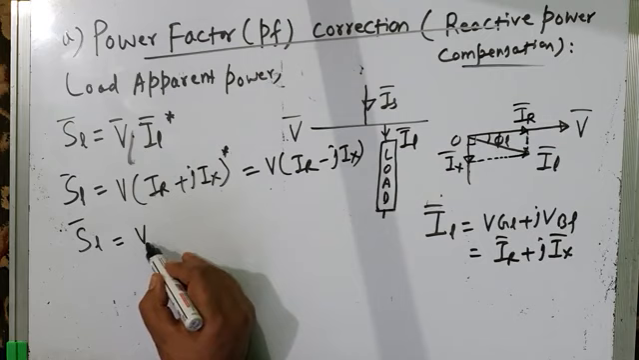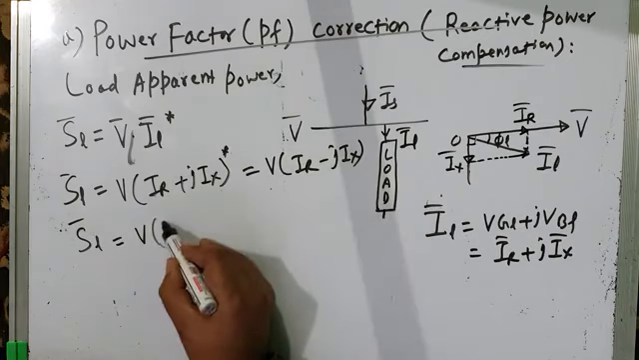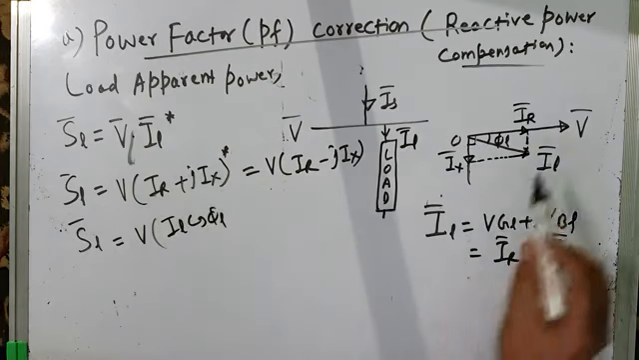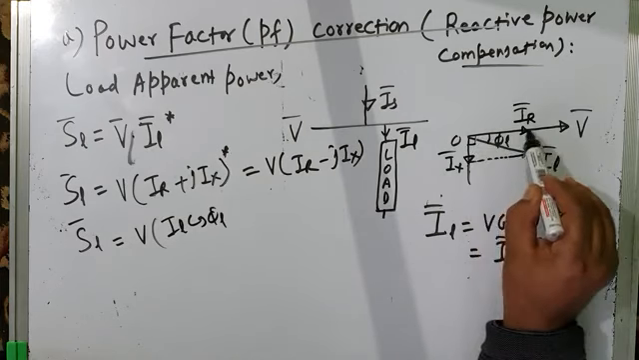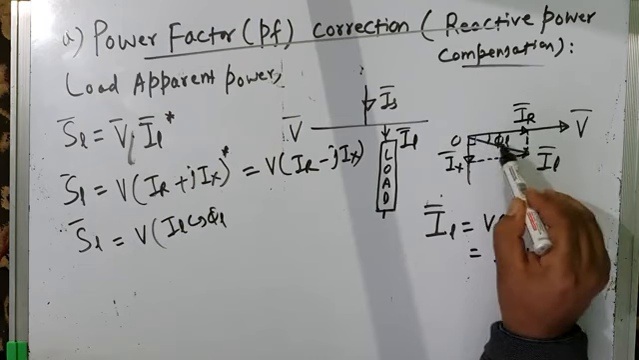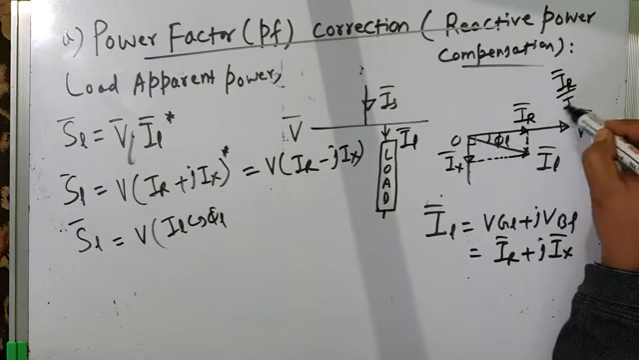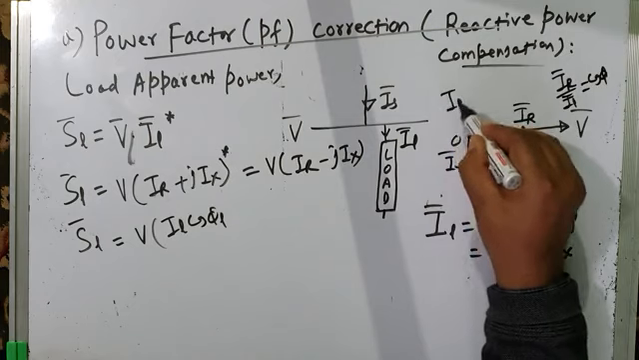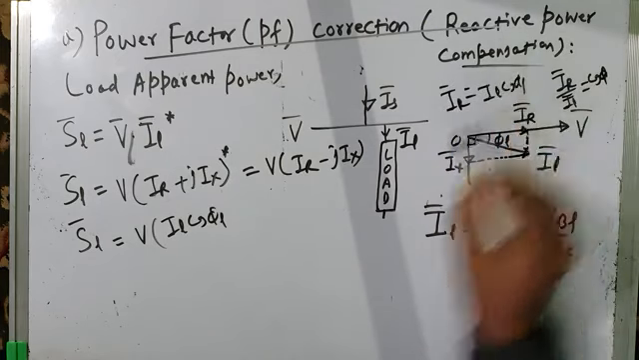Therefore SL is equal to V into, what is the resistive component of current equal to? It is IL cos phi L. As per this phasor diagram, what is the resistive component of current? This is base, this is hypotenuse, this is perpendicular. Base by hypotenuse is cos phi L. Base is IR, by hypotenuse is IL, equal to cos phi L. So the resistive component of current is IL cos phi L. That's what I have written here.